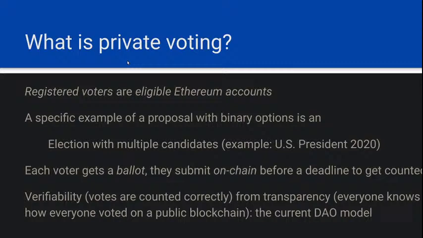Here we'll note there's a quantity called verifiability, which means are the votes counted correctly, and this derives from transparency in the traditional Ethereum model. It was one of the original use cases. A Solidity example contract on the front page of Ethereum was voting. So everyone knows how everyone else voted on the public blockchain, and that's how you can make sure that the votes are counted correctly. And that's also how a lot of DAOs work currently, but we can actually go beyond that.